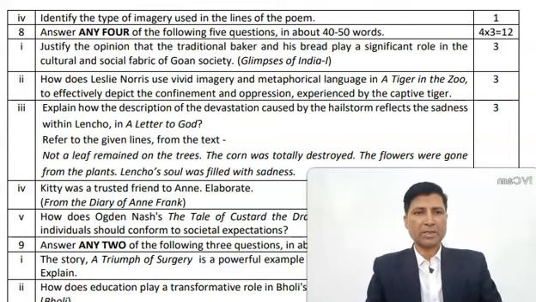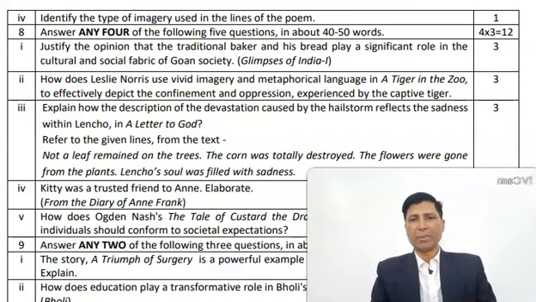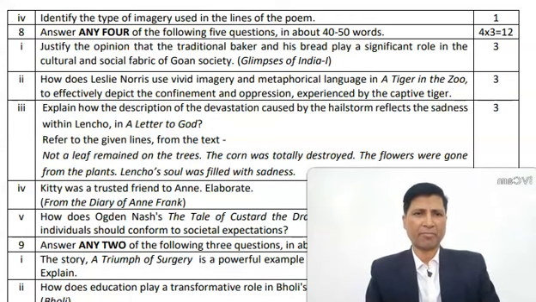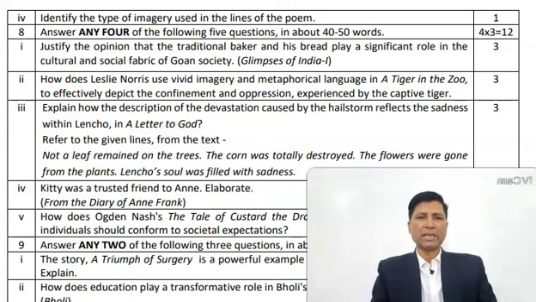The first question is: identify the opinion that the traditional baker and his bread play a significant role in the cultural and social fabric of Goan society. This can be answered. Easier question. How does Leslie Norris use vivid imagery and metaphorical language in A Tiger in the Zoo to effectively depict the confinement and oppression experienced by the captive tiger?